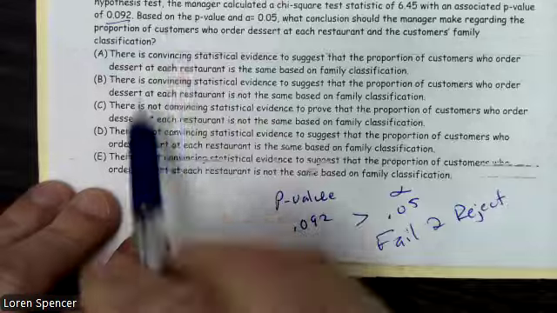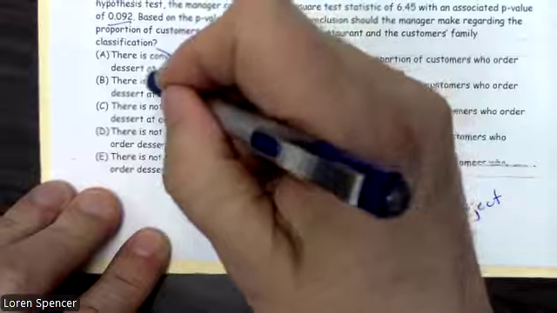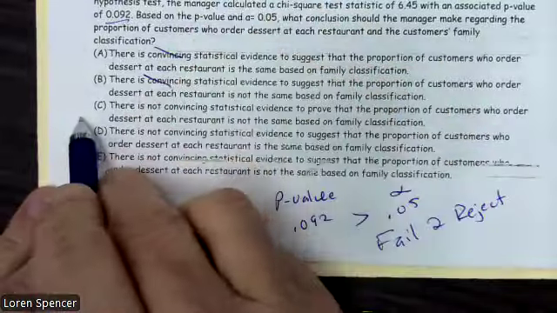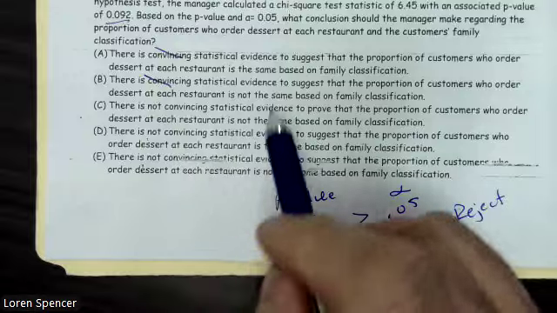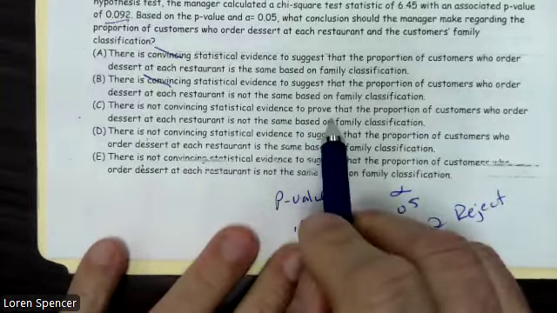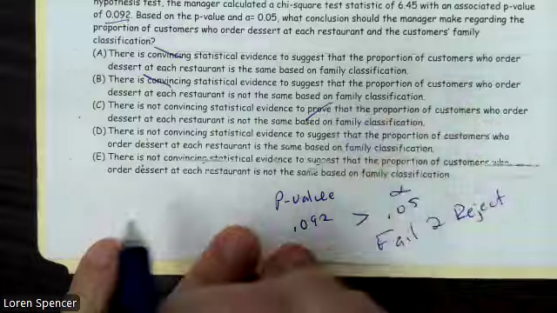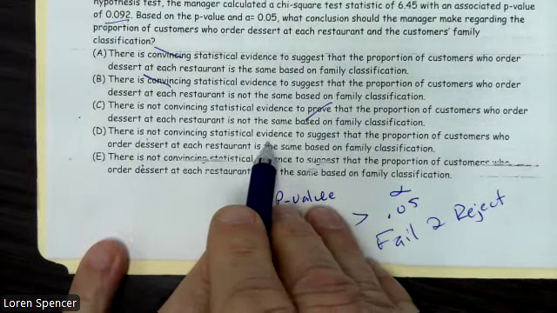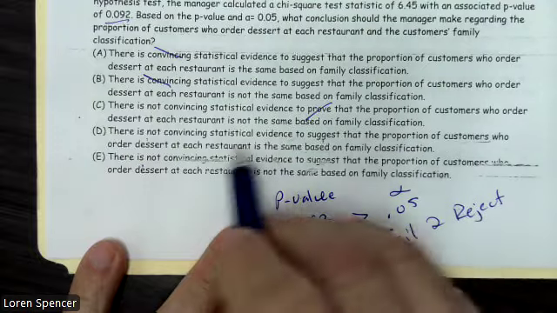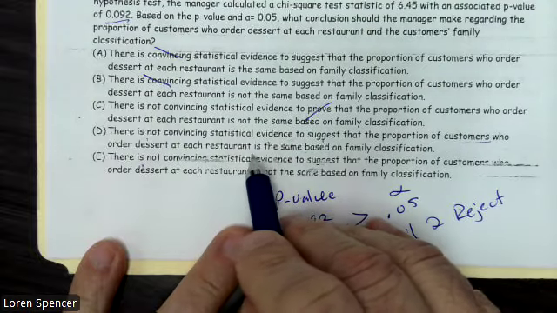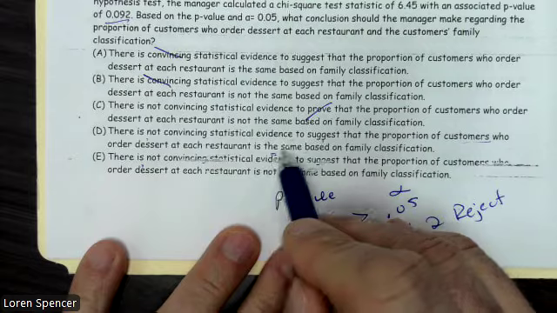So this says there is convincing. Nope. There is not. Oh, I got to read that one. So I got to read C. There is not convincing statistical evidence to prove, we don't prove anything. There's not convincing statistical evidence to suggest the proportion of customers who order dessert at the restaurant is the same. We don't, that's not it.